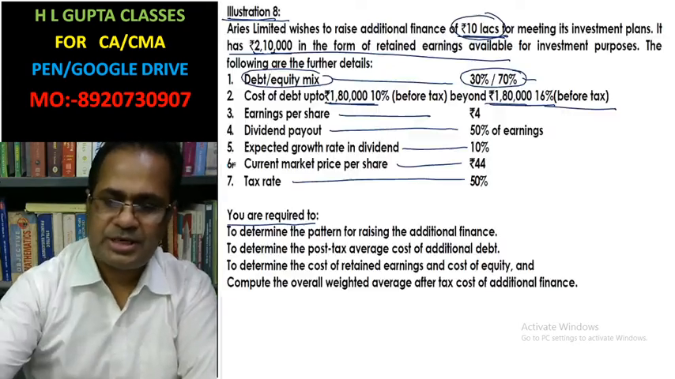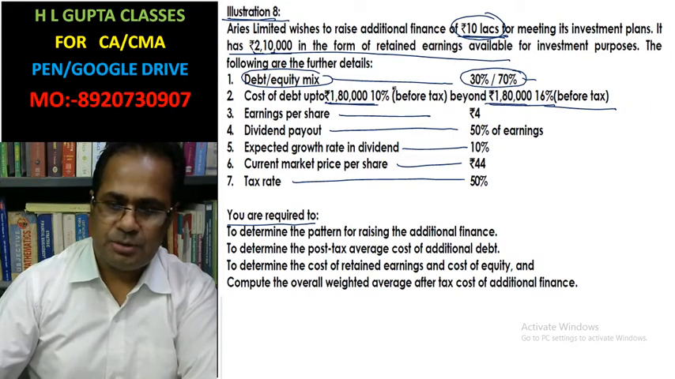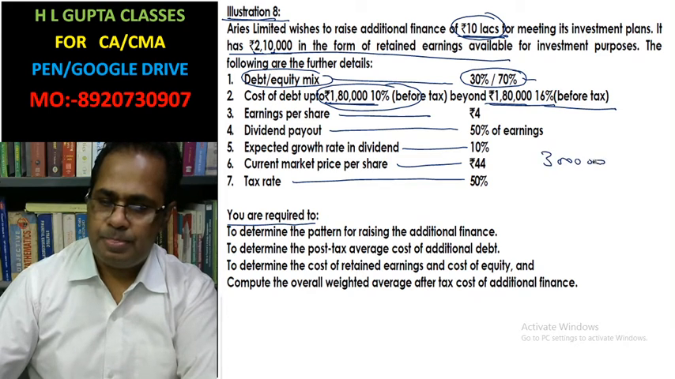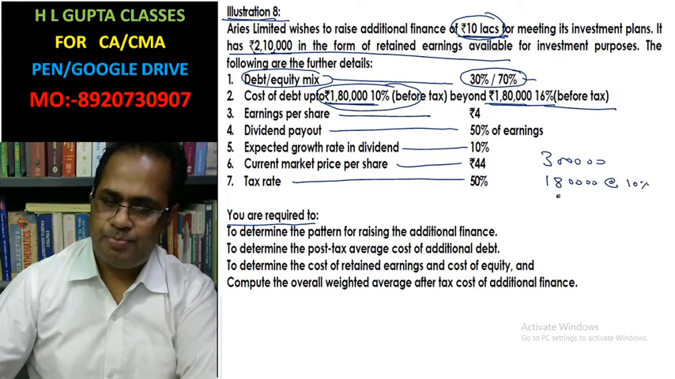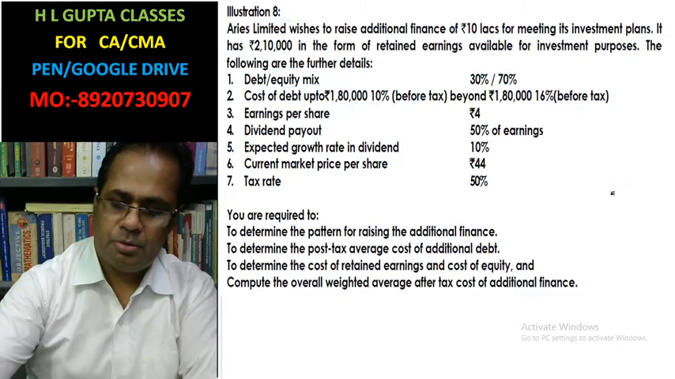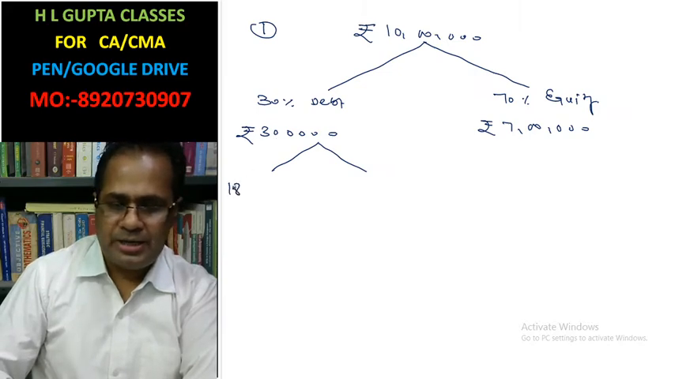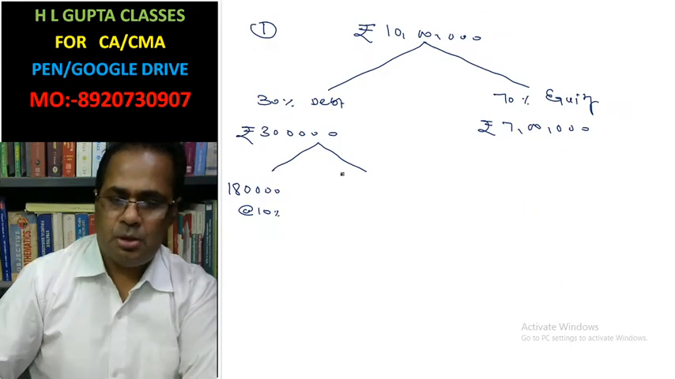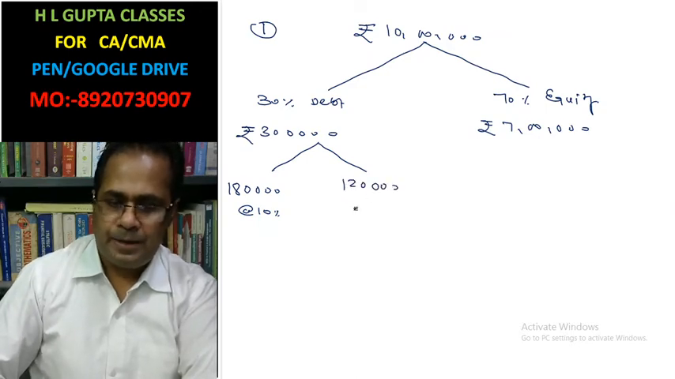One is at the 10% interest rate, on 1,80,000. Out of this 3 lakh, 1,80,000 is at the rate of 10%. The remaining amount, 1,20,000, is at the rate of 16%. This information is given in the question. Okay, now you can write: 1,80,000 at the rate of 10%, and 1,20,000 at the rate of 16%.